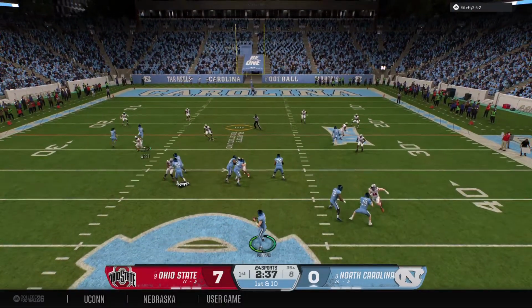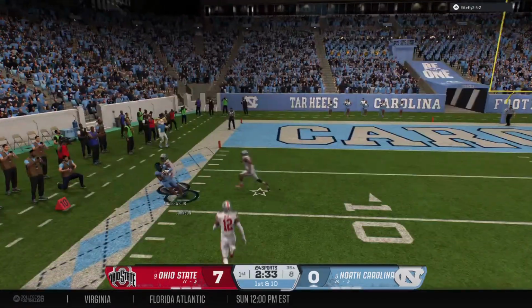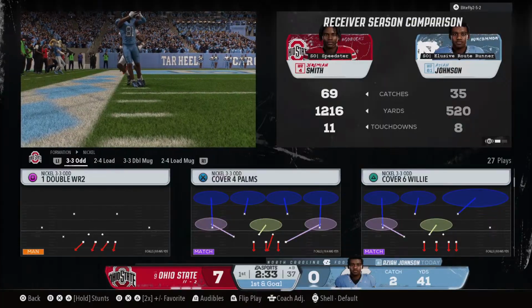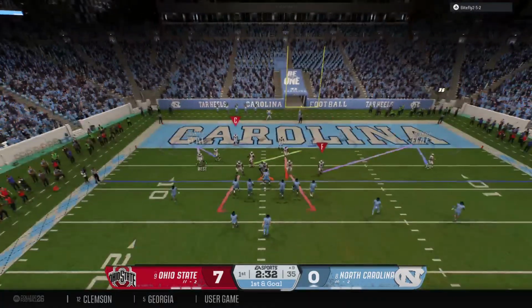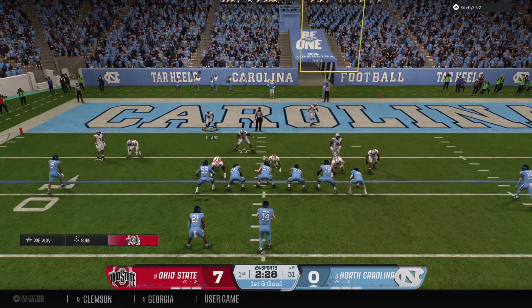On 1st and 10 here, looking to throw the ball. Looking deep downfield to the left. The catch is made, and he does get the foot down to rule it a catch, a big gainer. The defense is spread all over the field, creating some one-on-one matchups, and the quarterback makes them pay for it.